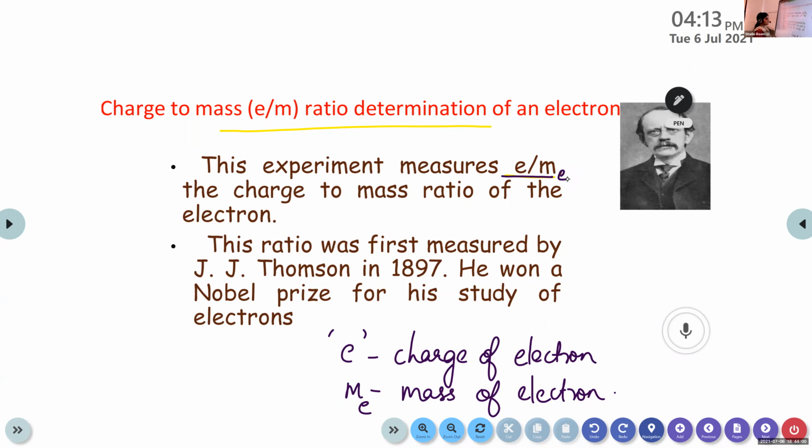This ratio was first measured by J.J. Thomson in 1897, and he won a Nobel Prize for his study of electrons. This experiment was conducted by J.J. Thomson in 1897, just to find out the ratio of the charge of the electron to the mass of that electron, e/m_e.